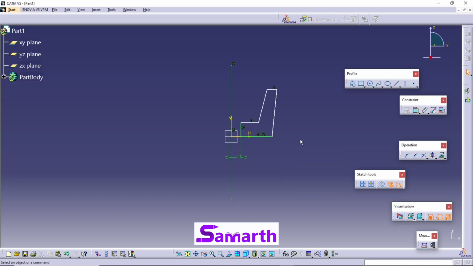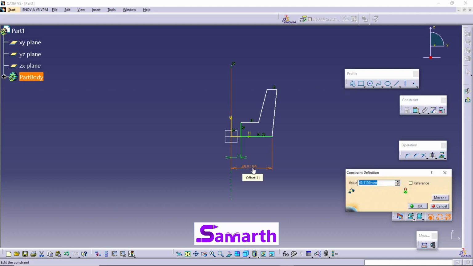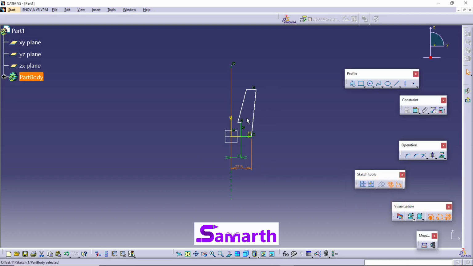The next dimension: select this center line, press Ctrl, select this point, select the constraint, double click on this, and the value is 45 by 2. Press enter.